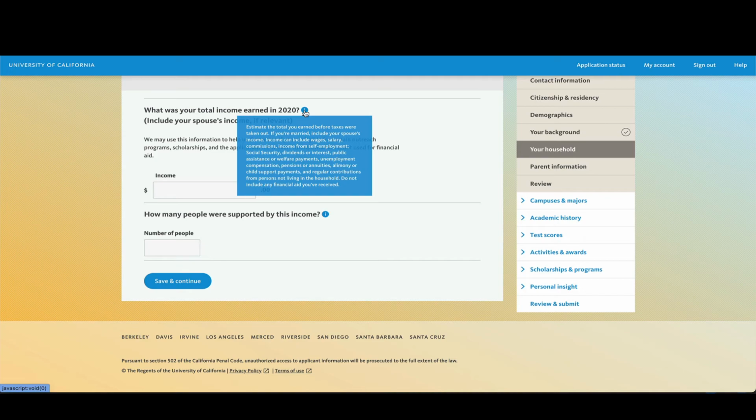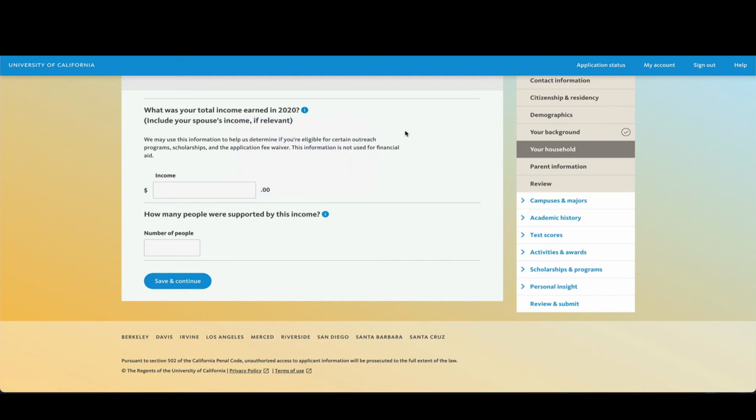We may use this information to help us determine if you're eligible for certain outreach programs, scholarships, and the application fee waiver. This information is not used for financial aid. Please note, if you are a dependent student or under the age of 24 and single, you will be asked for your parents' income. How many people were supported by this income? If you have questions regarding this question, you can hover over the I and then go ahead and fill that in as well. When ready, click on Save and Continue.